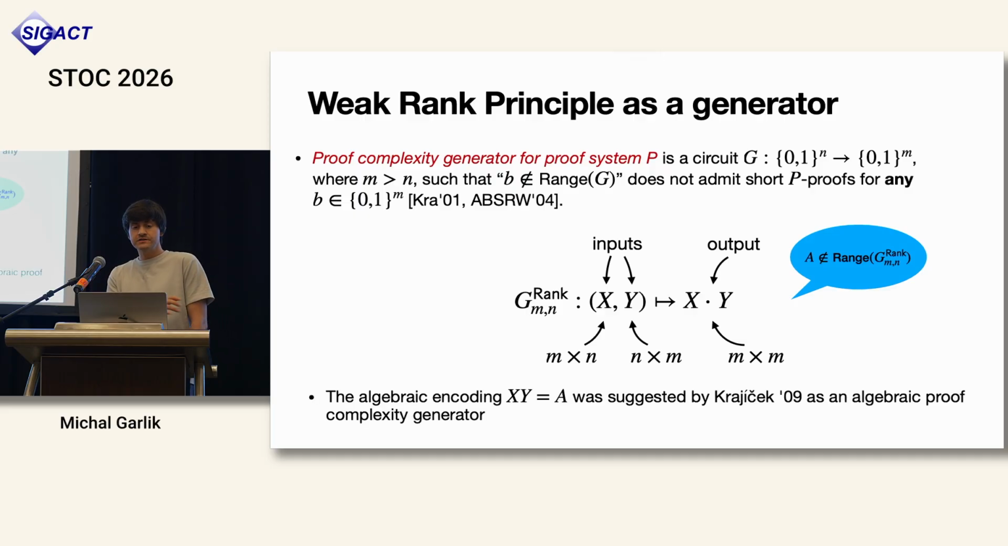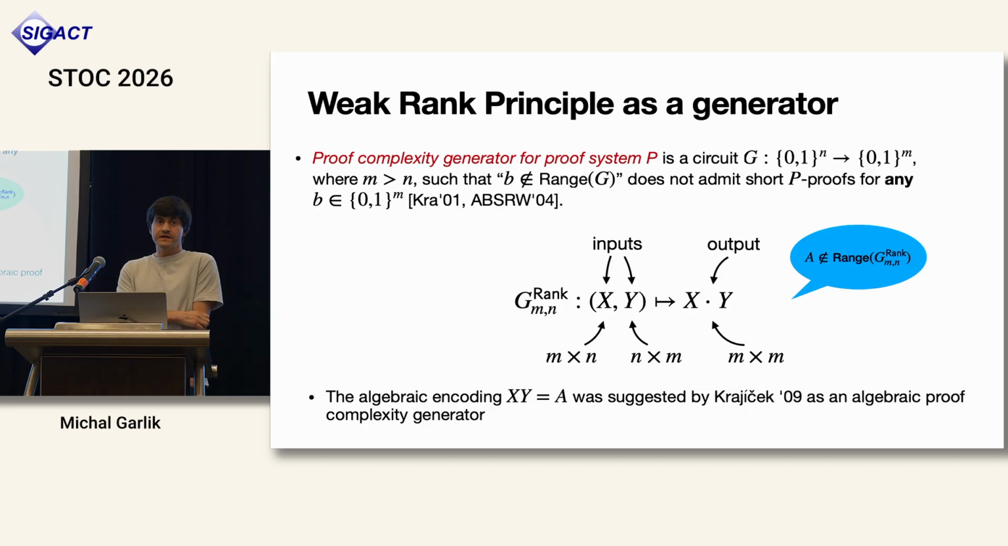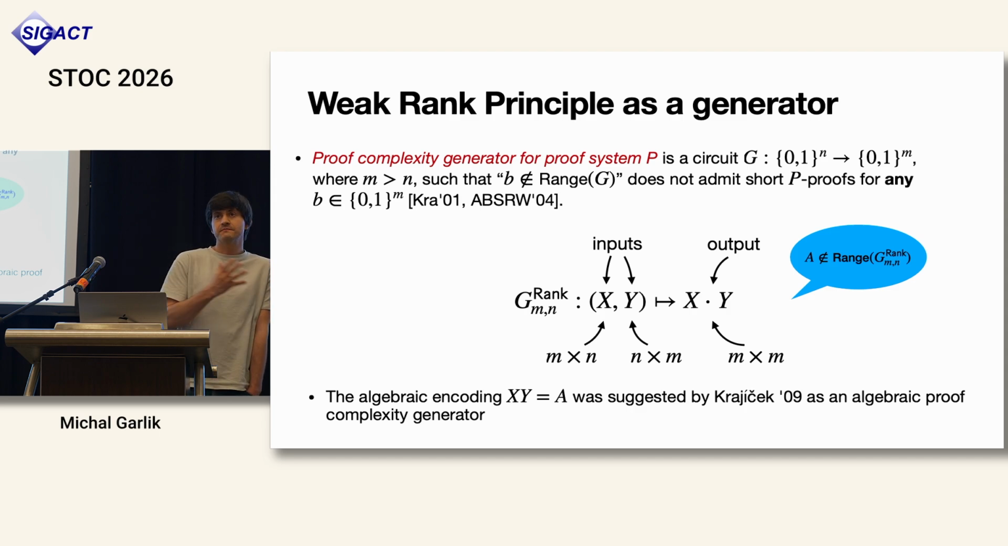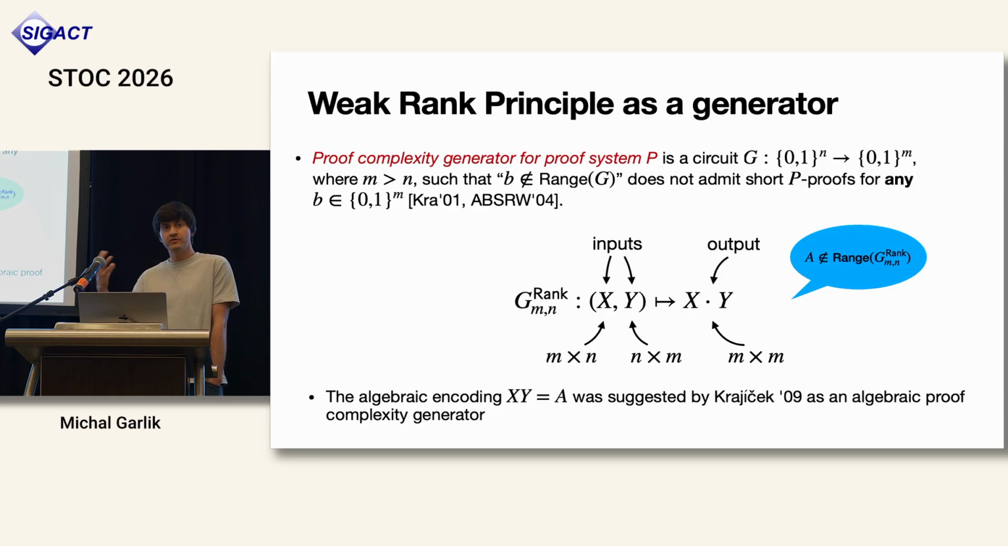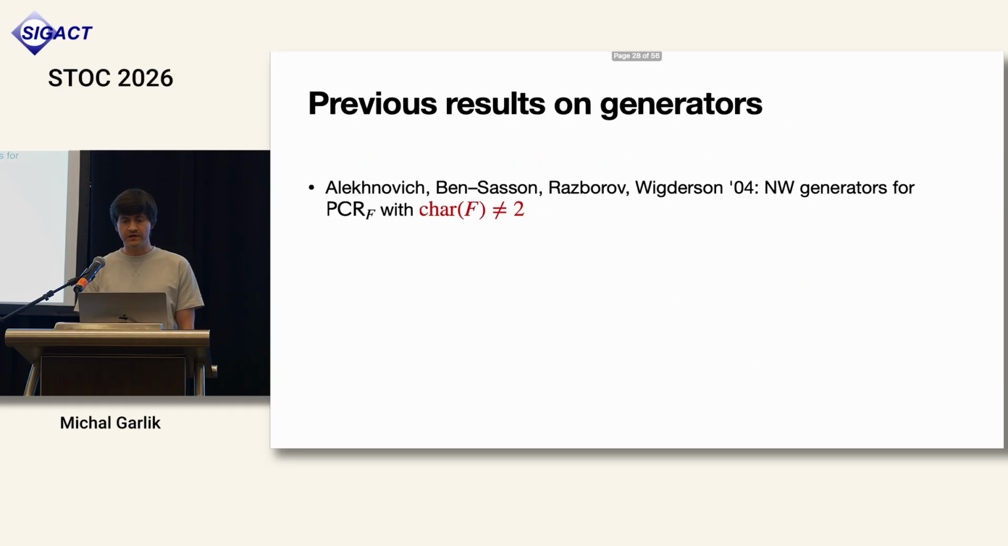Good. So in this algebraic form, X times Y equals A, the generator was already considered by Krajíček in a short note, but he only considered it where the measure of complexity is the degree of polynomial calculus, whereas, as you can see, the definition asks for proof size as a measure. And that's exactly what we investigate in our paper. So some previous results very quickly. This is the paper which introduced the generators. They proved that there are proof complexity generators for polynomial calculus for fields where the characteristic is not 2.